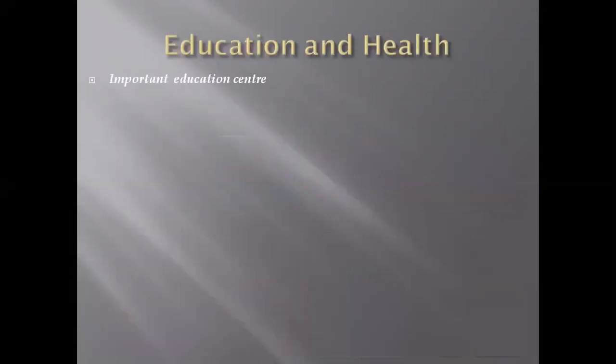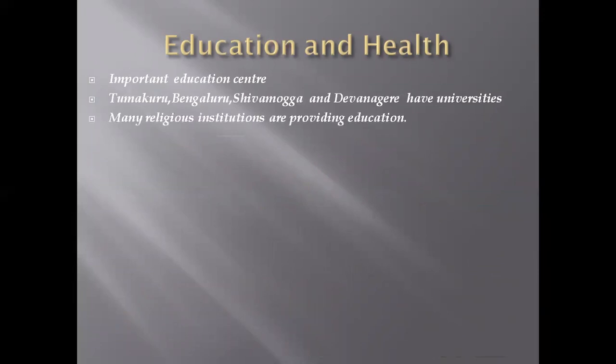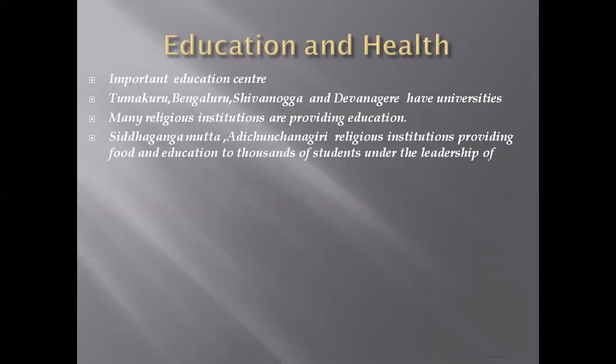Next, education and health. Which are the famous education centers? Bangalore is very important as an education center, and Tumakuru, Bengaluru, Shivamogga and Davangere have universities. Apart from the universities, many religious institutions also provide education.